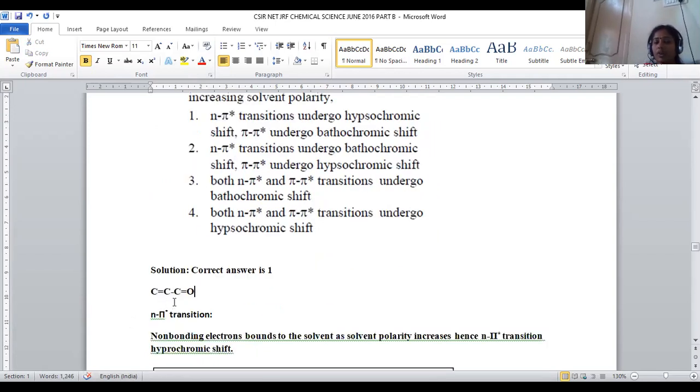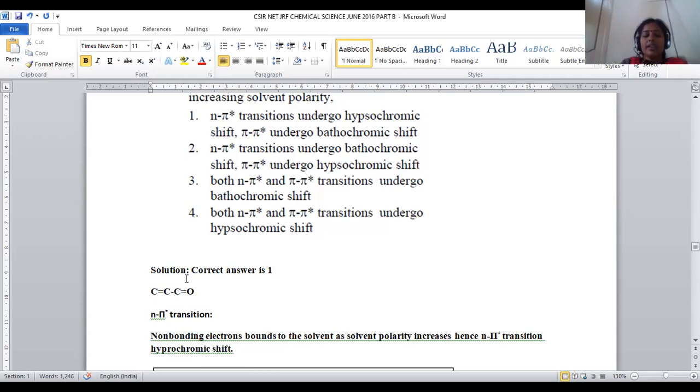Whenever this compound is taken, what kind of transitions are possible in the compound? Here this olefinic double bond participates in pi to pi star transition. But when we take this C double bond O group, what transition is possible? Two kinds of transitions are possible. One is pi to pi star, the second is n to pi star.